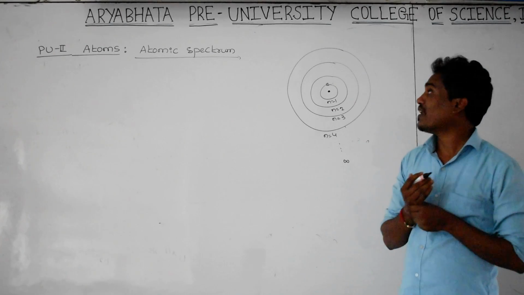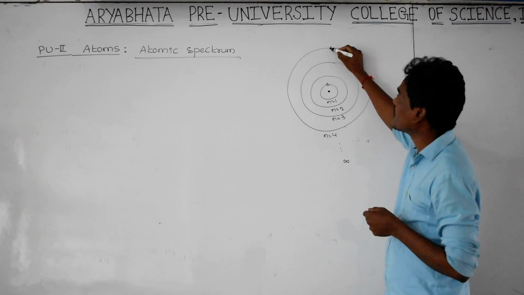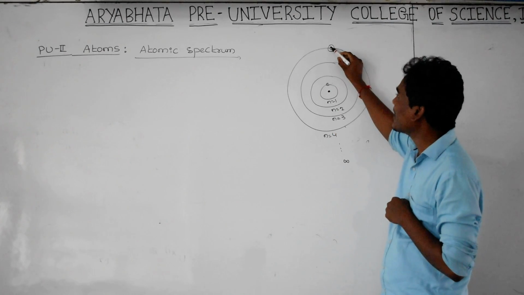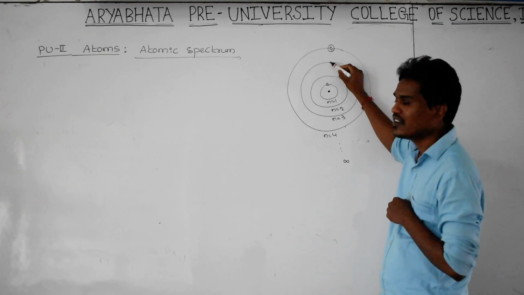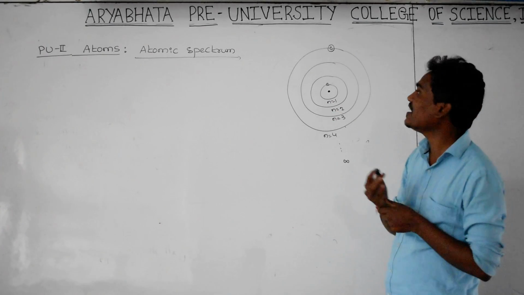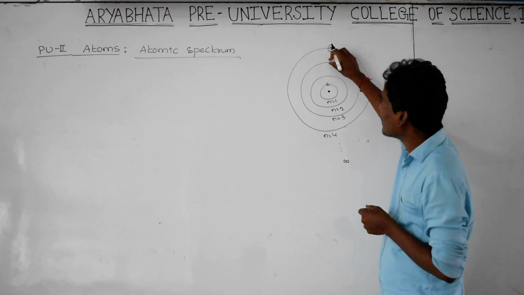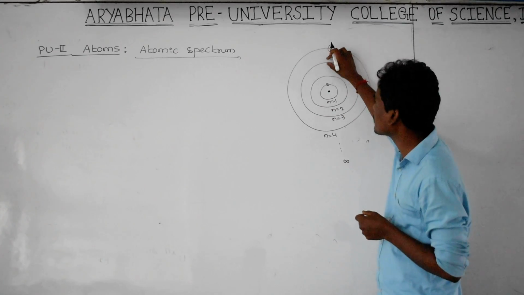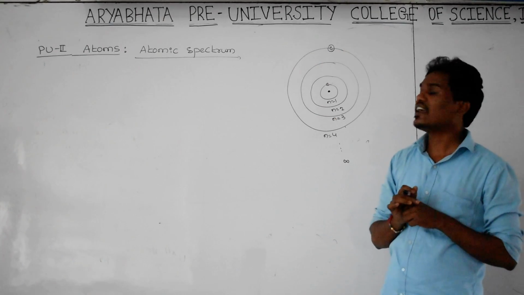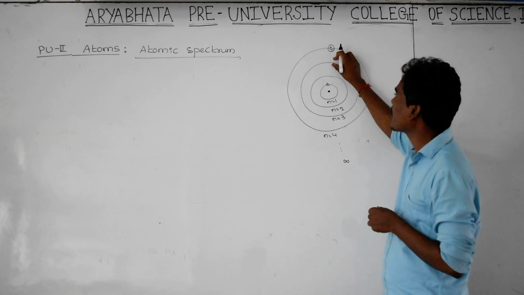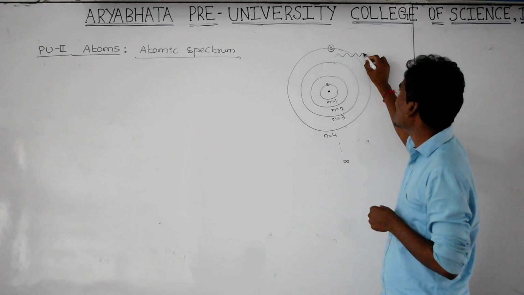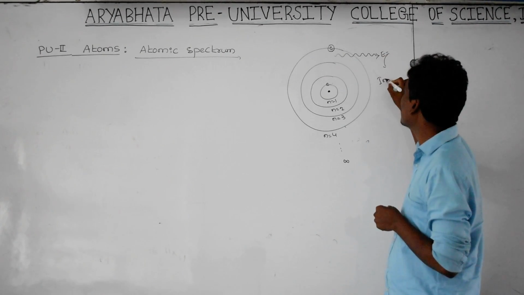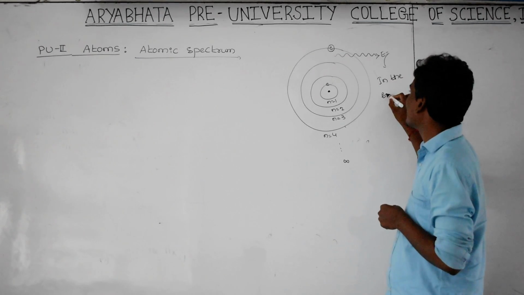Vice versa, whenever the electron is present in a higher energy state and jumps to a lower energy state, whatever the lower state is, either from higher to the next level, or higher to the second orbit, or higher to the first orbit, or higher to the third orbit, it is emitting energy in the form of electromagnetic radiation.